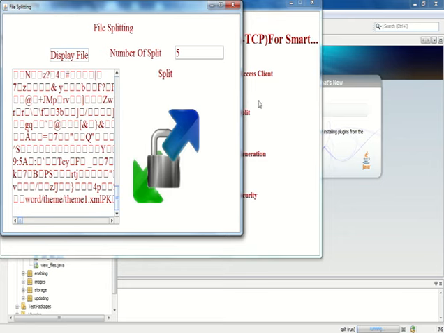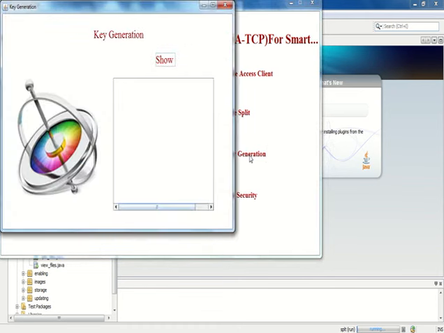The third one is key generation. After splitting, we have to do the key generation. Choose key generation. It will show a command here. After the key generation, we can show the files. Click the show options. It will show the 5 encrypted keys. These are the keys for my packages.